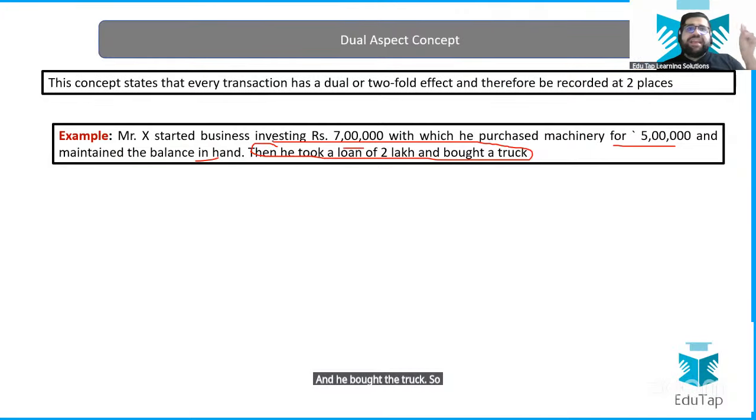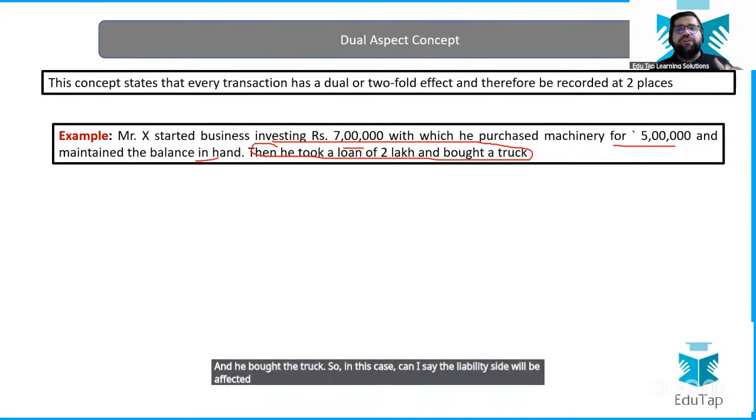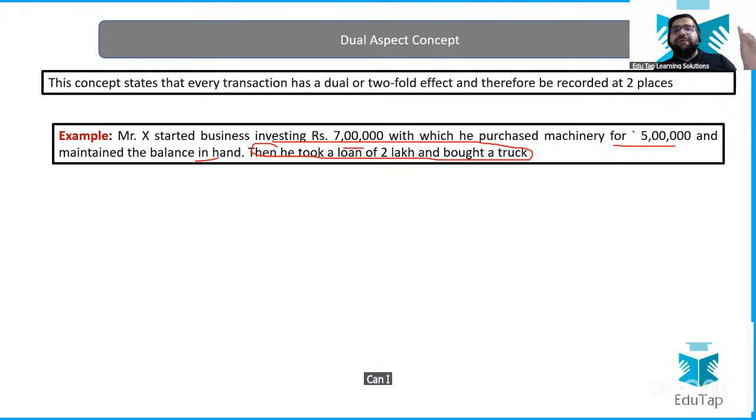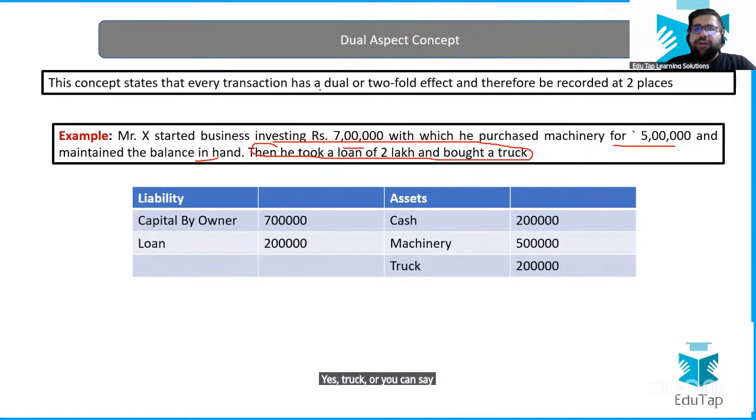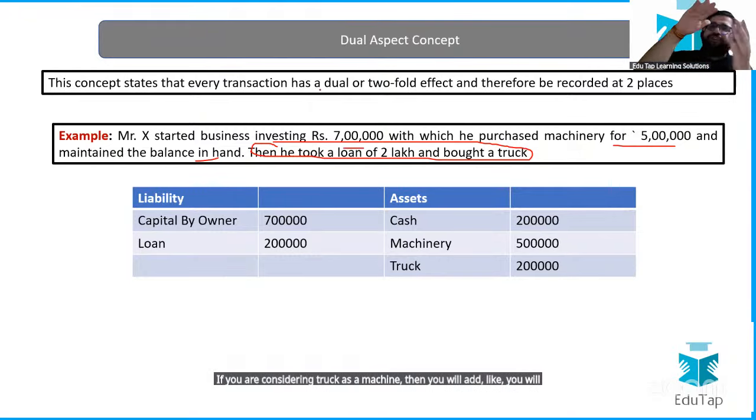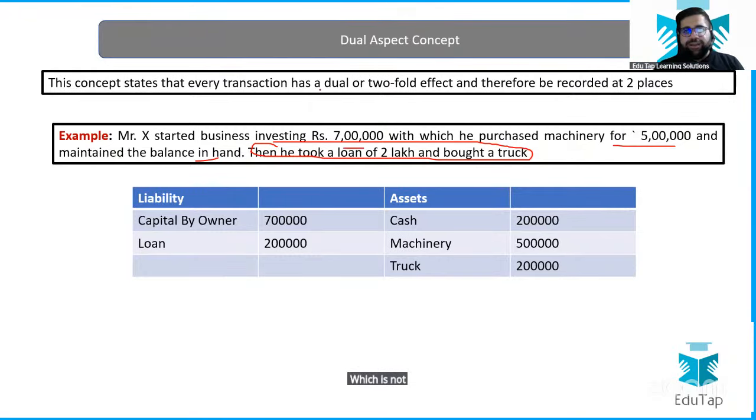So in this case, can I say the liability side will be affected because of loan? In the asset side, what will be affected? Yes, truck, or you can say machine account. If you are considering truck as a machine, then you will add the value of truck in machine, which is not correct. Why? Because machine is different, truck is a vehicle, right? So you will open a truck account. Simple, right? But yes, some people include truck in machine, which is incorrect according to me.